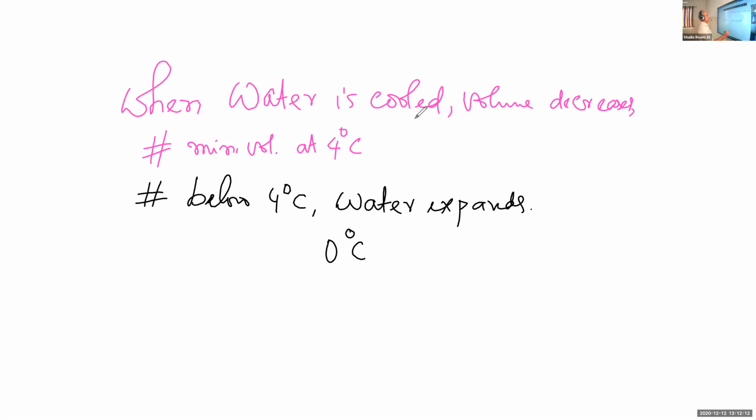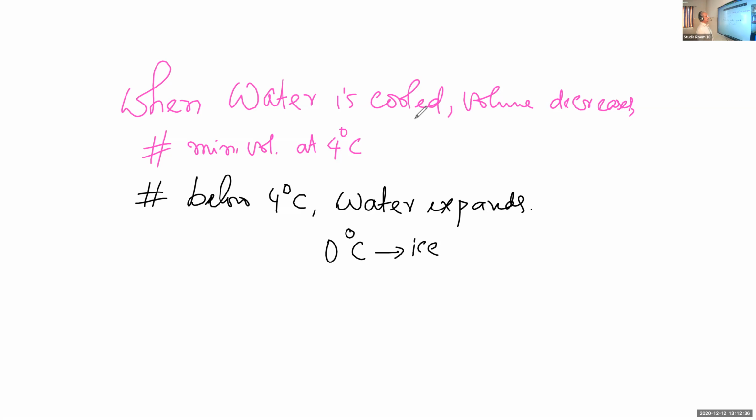As we know, ice is formed at 0 degrees Celsius. That is the solid state of water, and that is less than 4 degrees. So what happens? When water is cooled below 4 degrees Celsius, there is expansion, that is, volume increases.